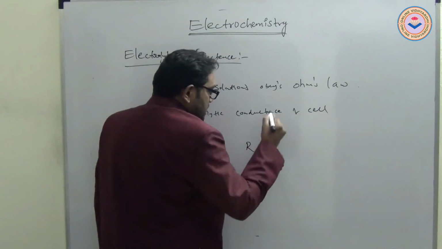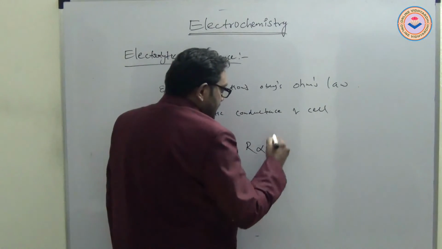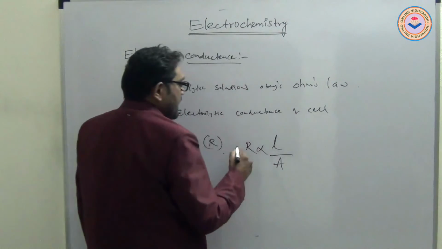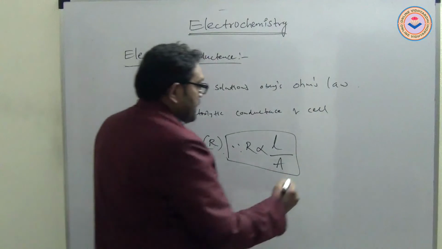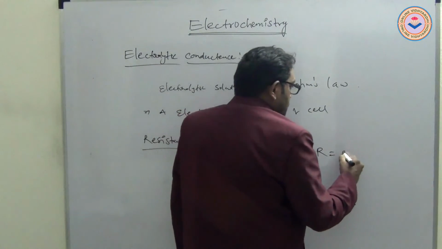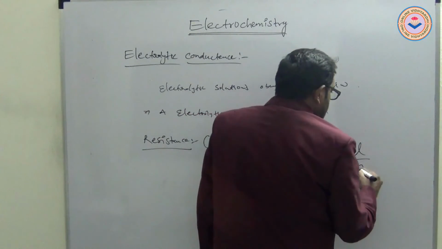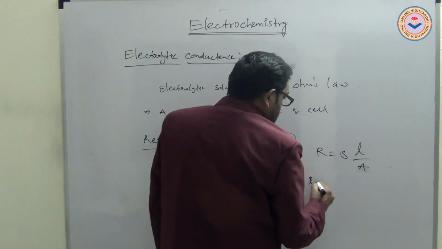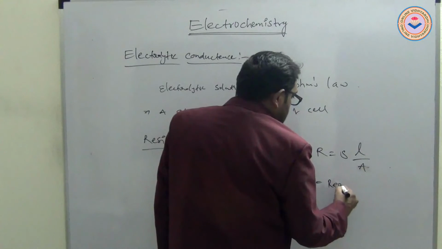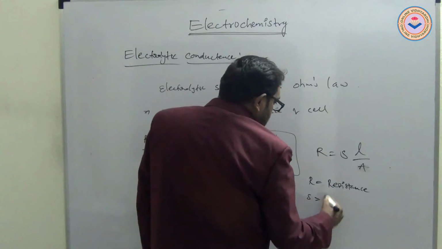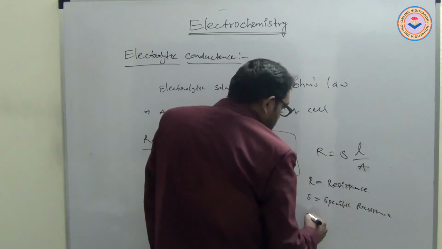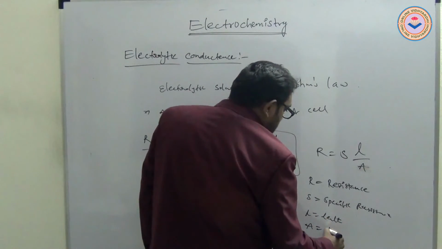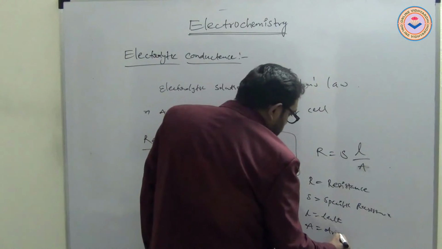So resistance is directly proportional to length and inversely proportional to area of cross section. R is equal to S into L by A. Here R is resistance, S is specific resistance, L is length, and A is area of cross section.